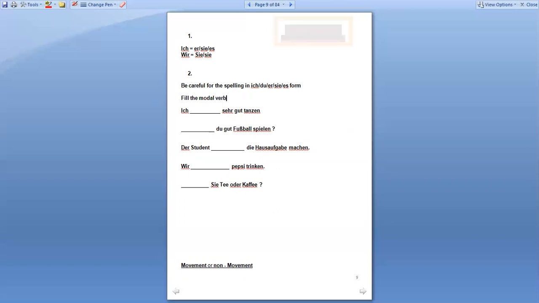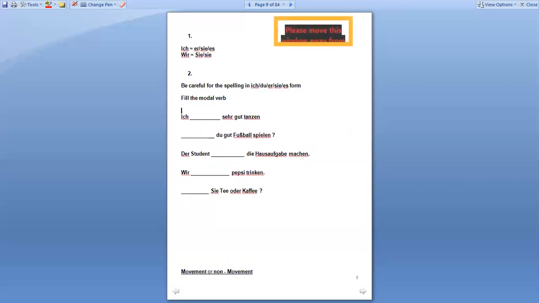You have to fill in the modal verb here, right? The first sentence says: Ich sehr gut tanzen. So which modal verb is appropriate? I need to focus on two things. First, which modal verb will come here, and second, what form shall I write here?